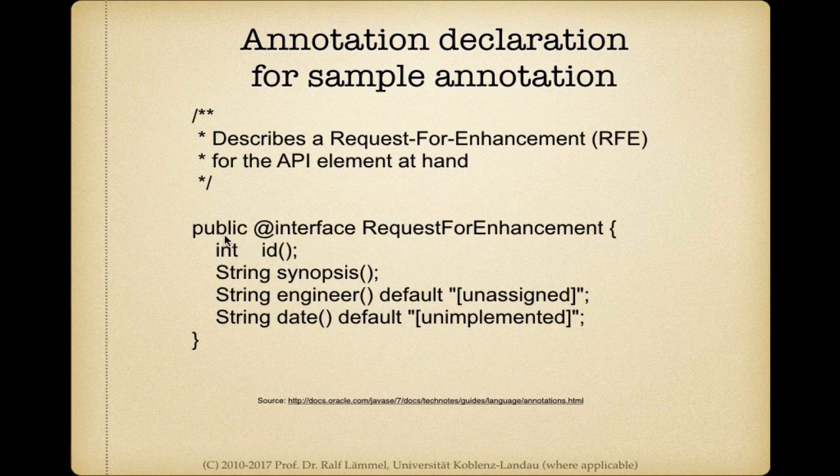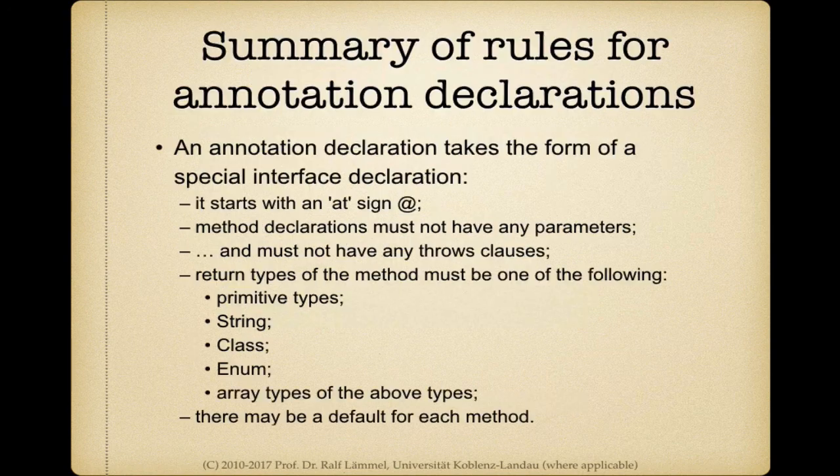And then we should also understand that we cannot use arbitrary types here for the components. In particular, we cannot use arbitrary reference types here because metadata is essentially data, and so we don't want to get into the business of serializing objects or something like that. So here's the summary of the rules for annotation declarations.